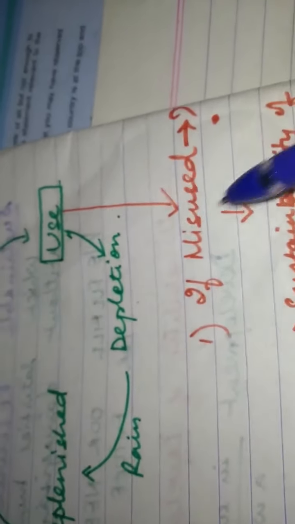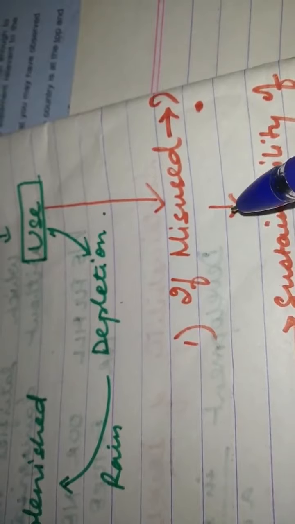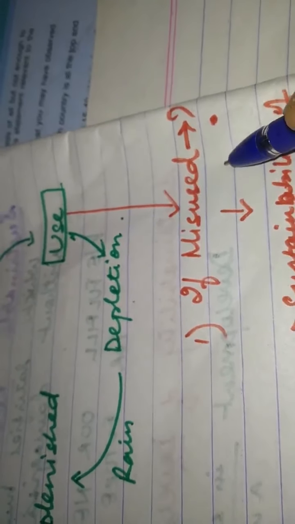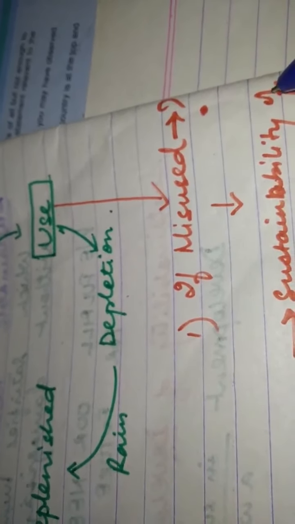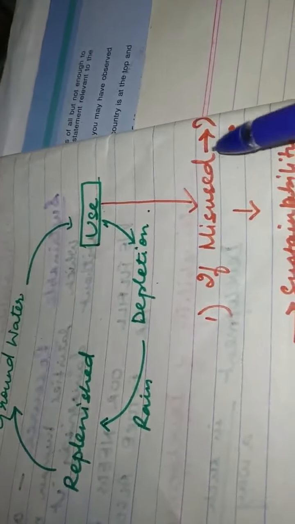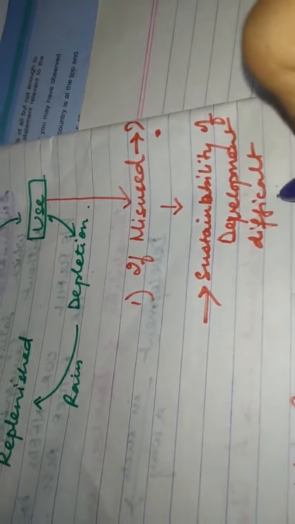But see, I have drawn a red line over here. If we are using the groundwater excessively, if over usage of groundwater is done, what will that lead to? If we misuse that thing, is sustainability of development possible? No, it will be very difficult. So we have an answer over here: if we are misusing something, if it is overused, then the sustainability of development is difficult.